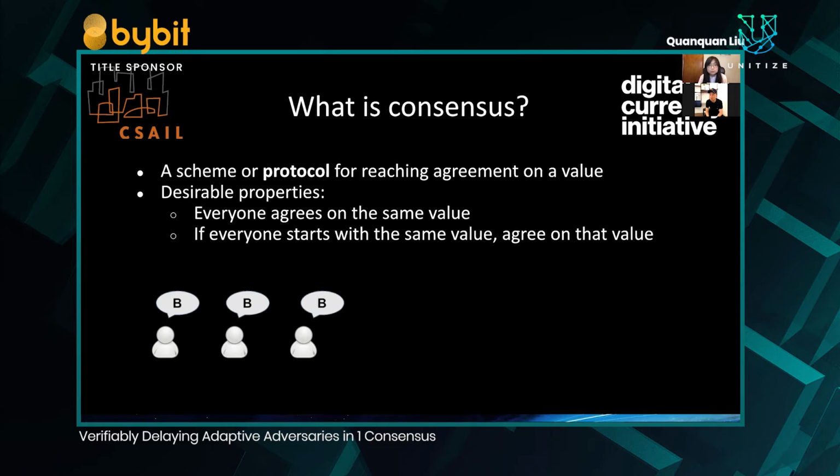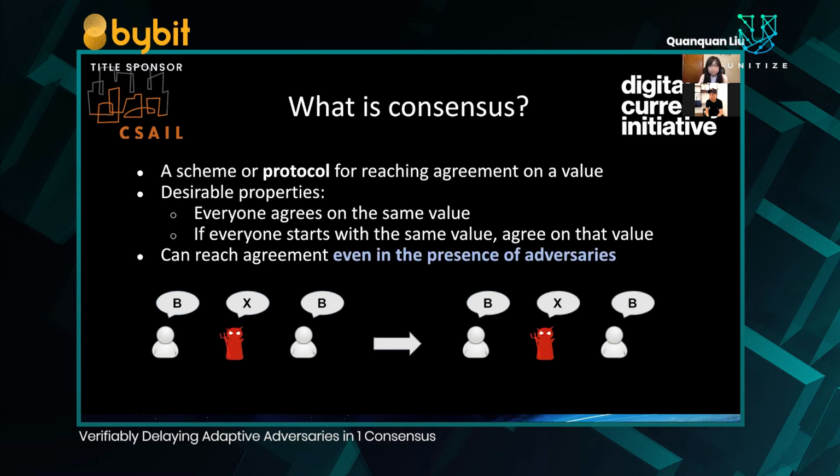Furthermore, we want the additional property that if everyone starts with the same value, they also agree on the same value. For example, if everyone starts with B, they should agree on B, not A or C. In a real-life distributed system, not everyone participating in consensus is honest. Thus, we also want the property that all honest players can reach agreement, even in the presence of adversaries. Here, even if there is an adversary, all the honest participants should reach agreement on the value B.